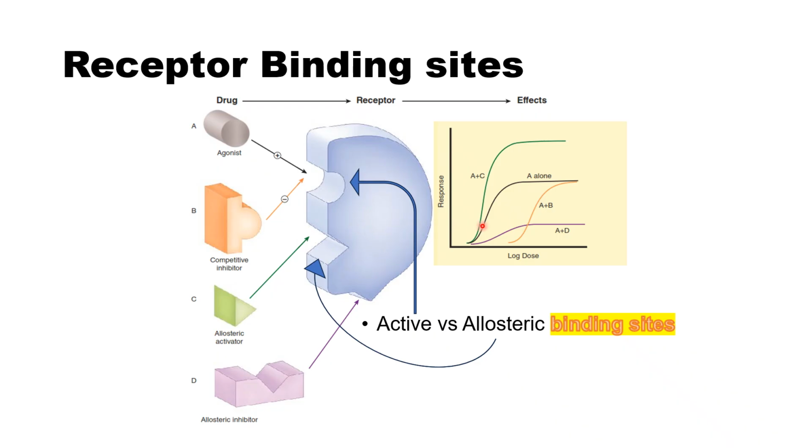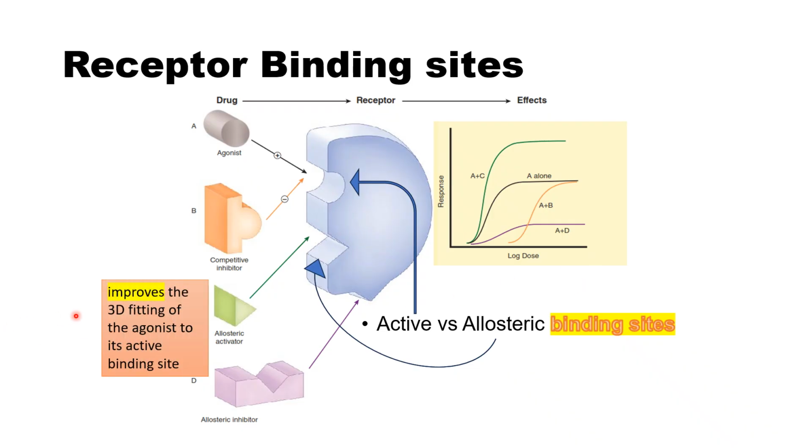No matter how much you increase the dose of the agonist, since the receptor conformational three-dimensional shape is changed because of that allosteric inhibitor or antagonist. We have examples for that. We're going to mention it later. But as long as the allosteric antagonist has altered the shape of the receptor active binding site, the agonist will not be able to produce the same Emax or maximal effect.